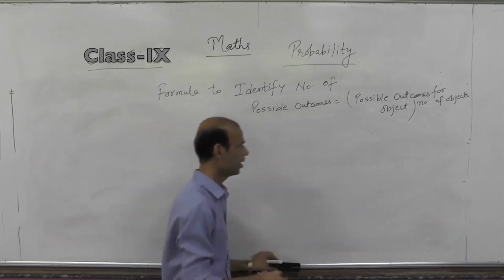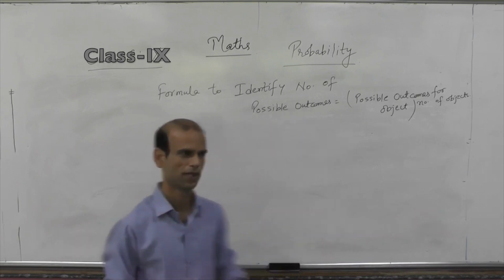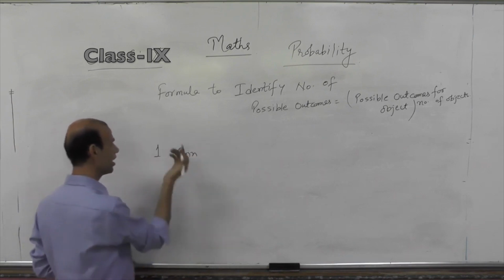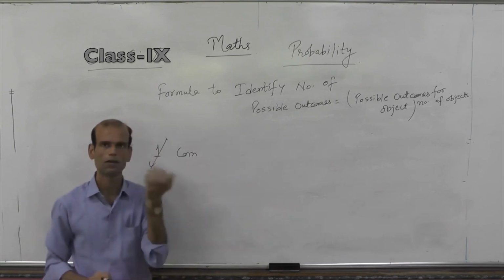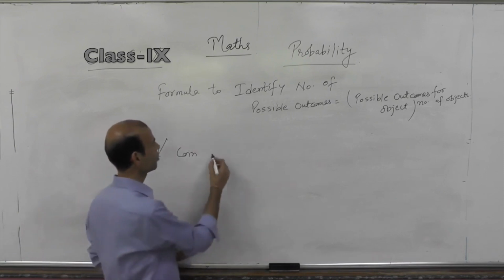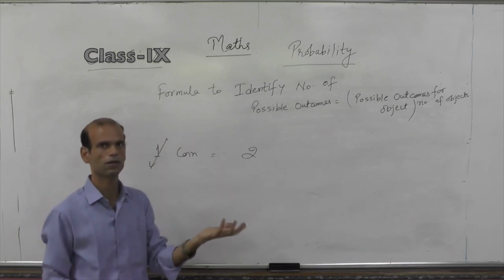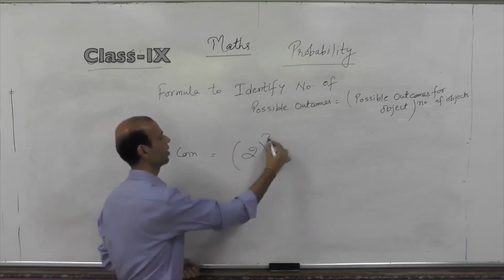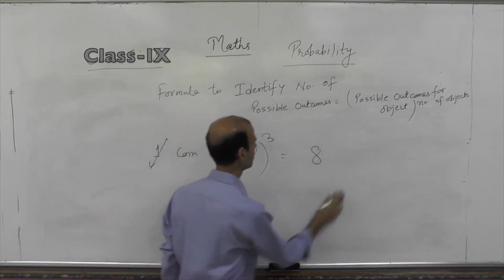The formula is possible outcomes for the same object, then whole power number of objects. Like, if I toss a coin, let's forget the number of coins. We toss a coin. Possible outcomes for the object is how much? 2. If you toss 3 coins together, this will become 2 to the power 3.